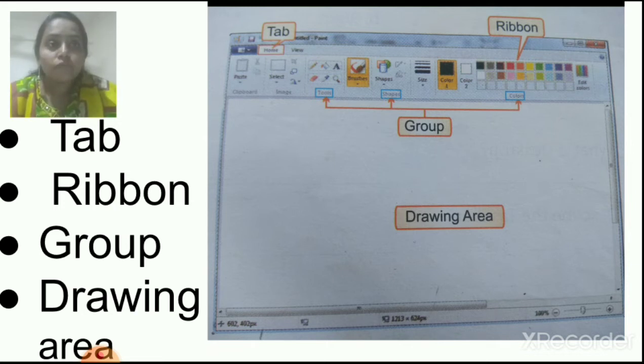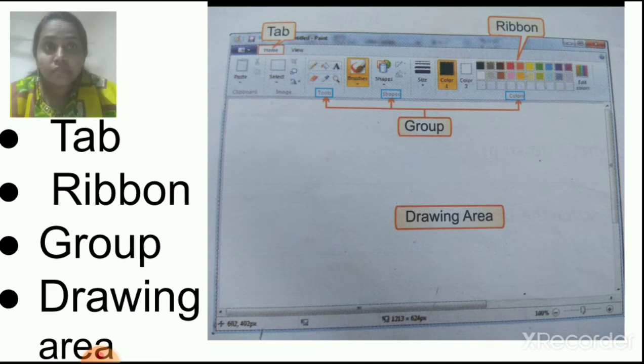Now, one horizontal broad line. Below the title bar, you can see one horizontal broad line, that is called the ribbon. Can you see it is written R-I-B-B-O-N, ribbon. This is a ribbon with different options, with different tools.